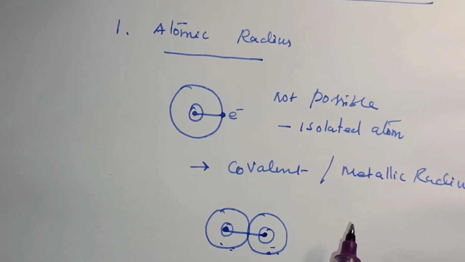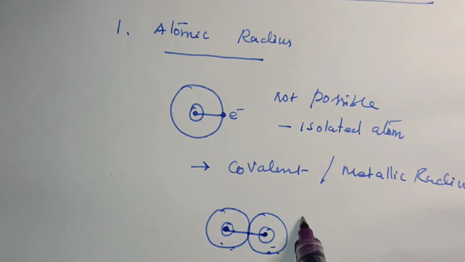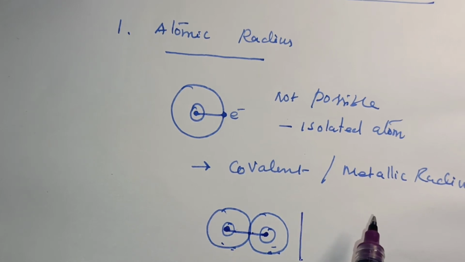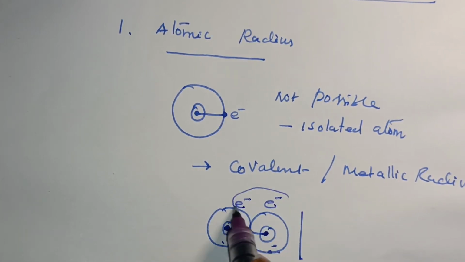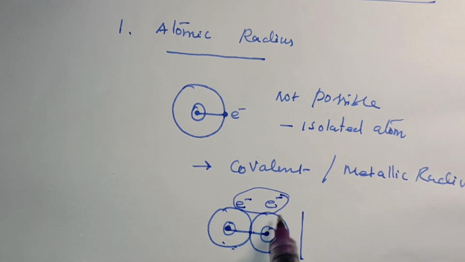It is defined as the distance between the nuclei of two covalently bonded atoms of the same element in a molecule. This is very important: the distance between the adjacent nuclei of two covalently bonded atoms, through the sharing of electrons.